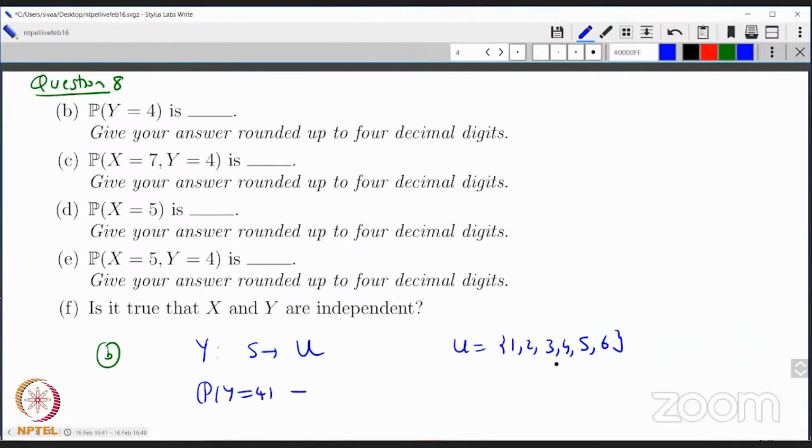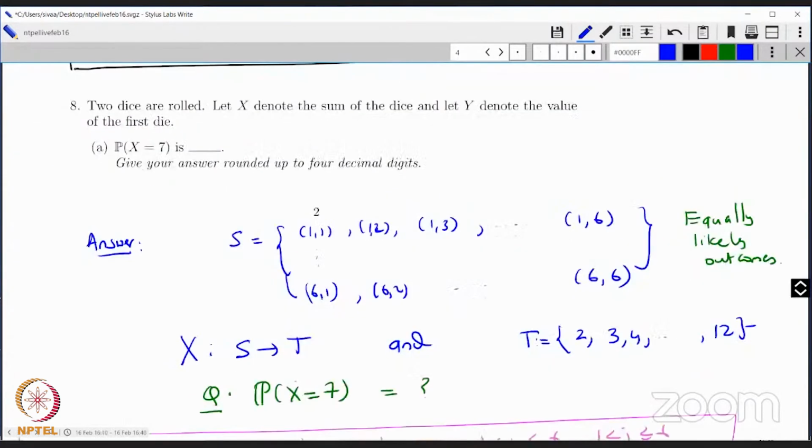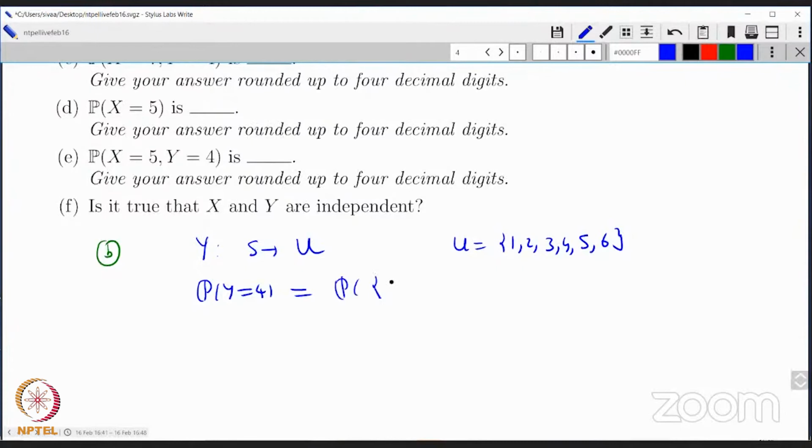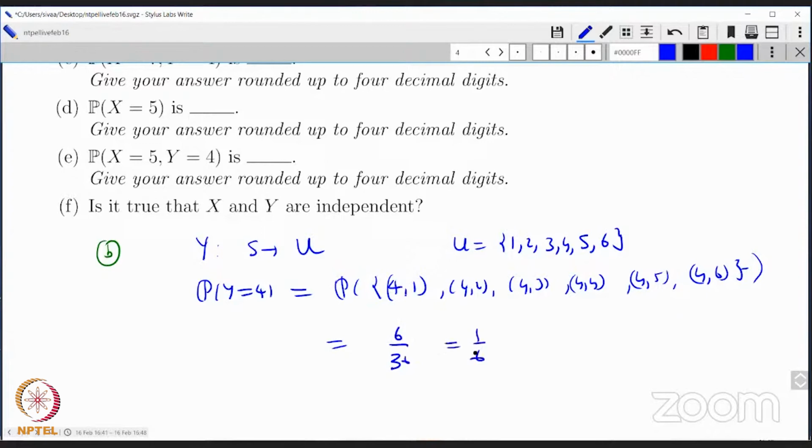So y equal to 4 means one value of u, but what is the inverse image going to be? y is the first die, so the first die has to be 4. That means the probability of the event that the first die is a 4. The second die can be a 1, 2, 3, 4, 5, or 6. So there are 6 of them. Size is 6 divided by 36, and the answer is 1 over 6. Very nice. Some of you got it.